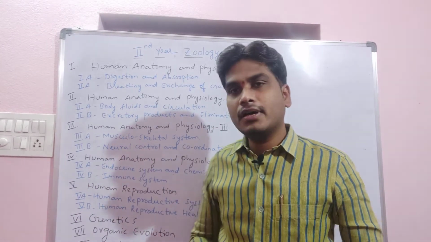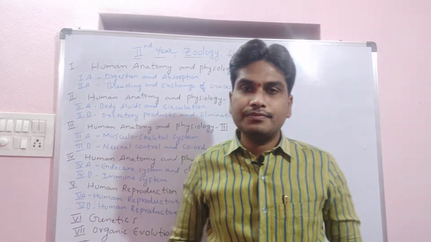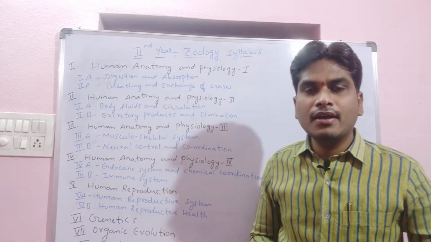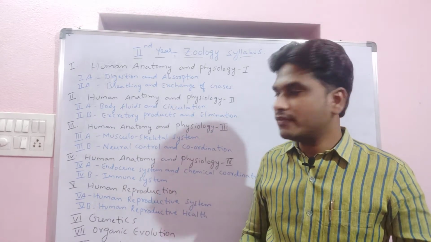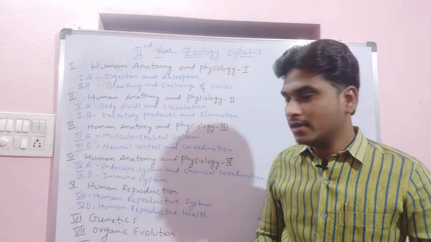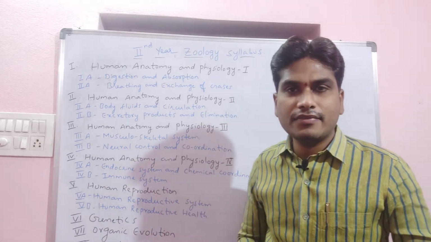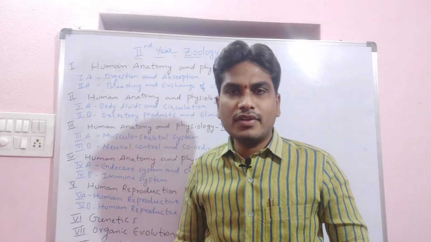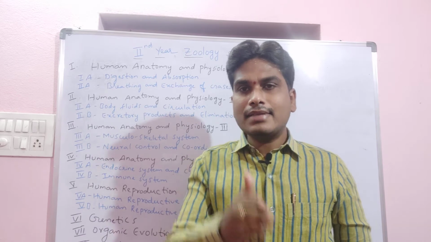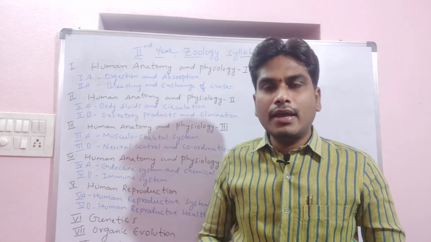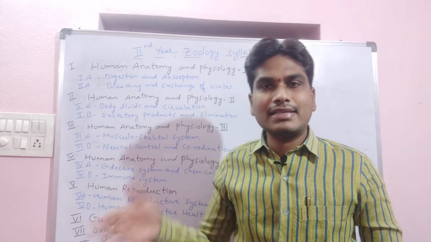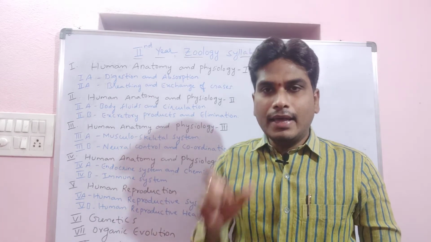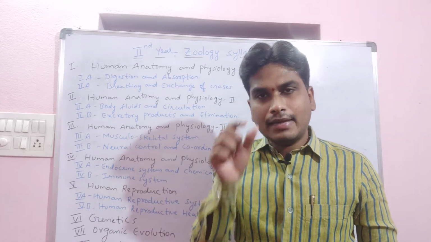Then the fourth unit will be human anatomy and physiology 4. In this, the first lesson will be the endocrine system and chemical coordination. The term endocrine always indicates here that endocrine glands and exocrine glands both will be there. Endocrine glands are the ductless glands; they don't consist of ducts. Exocrine glands are the ducted glands.